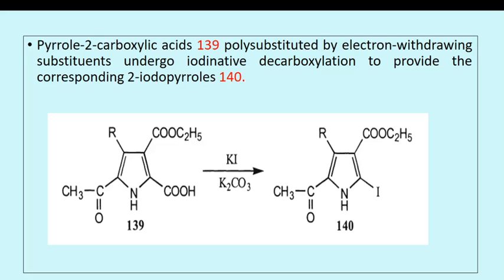And pyrrole-2-carboxylic acid, this one is pyrrole-2-carboxylic acid. Pyrroles polysubstituted by electron withdrawing substituents undergo iodinative decarboxylation to provide the corresponding iodopyrrole. So it is an iodinative decarboxylation. The COOH group is removed, and this position is attacked by iodine. The product will get iodine at the second position instead of COOH, because COOH is removed and this position is taken by iodine.